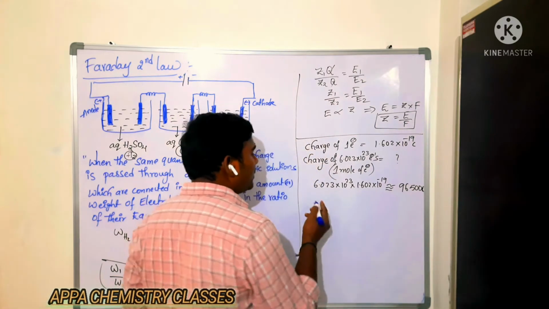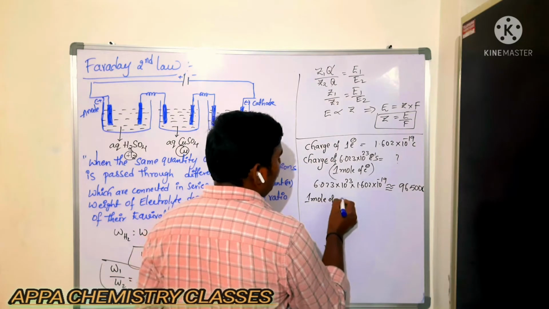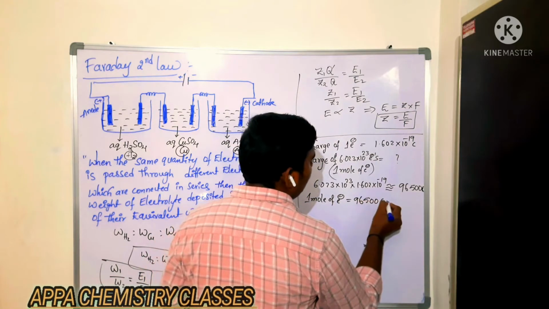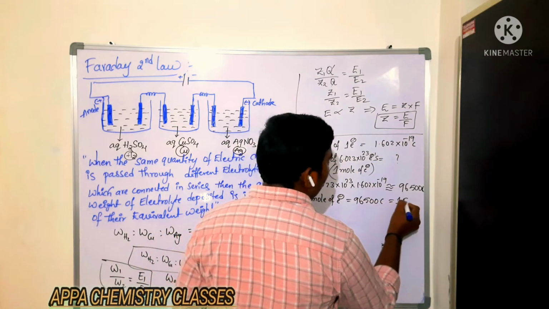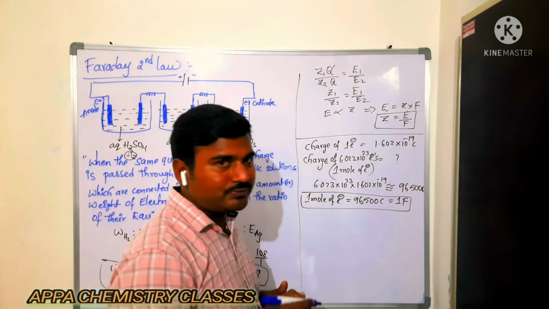So here we can conclude that 1 mole of electrons is equal to 96,500 coulombs, which is nothing but 1 Faraday. This relation is very important.